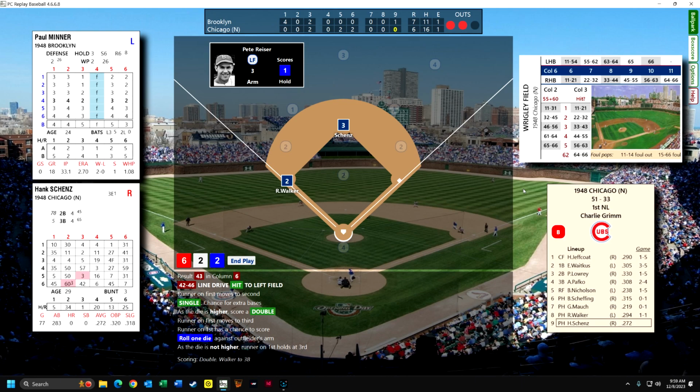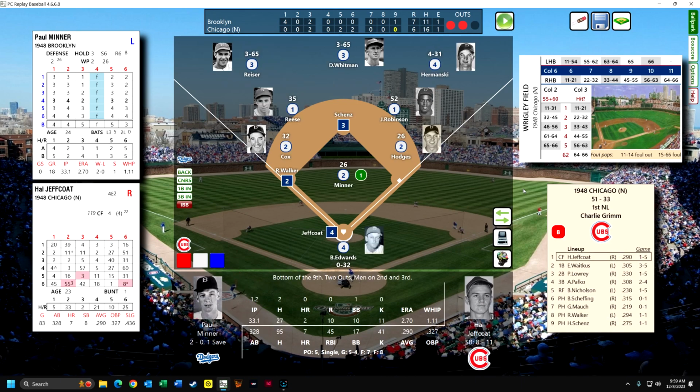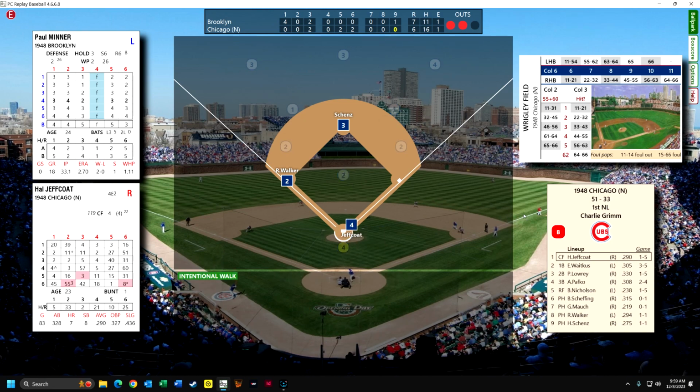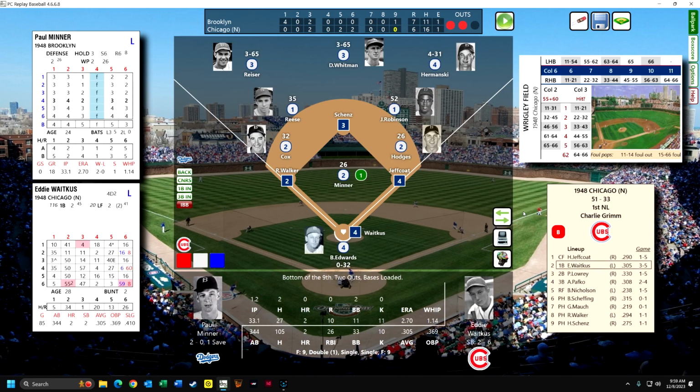Here we are. Bottom of the 9th. Up 1 run, and the great Hank Jeffcoat. You know what? I'm going to walk Jeffcoat because then we've got a left-handed hitter. Again, I may be doing just absolutely terrible stuff here. Bases are loaded, so we're going to go for broke.